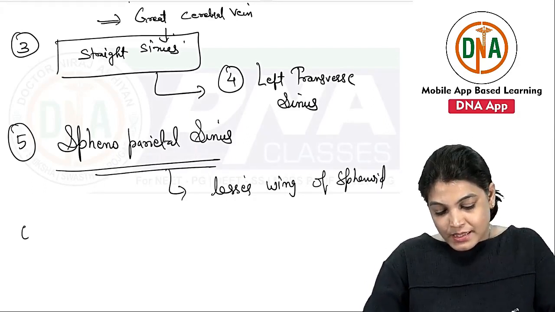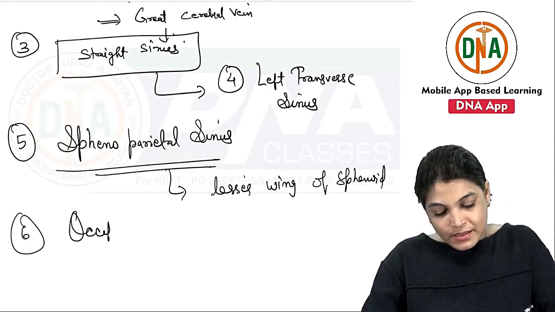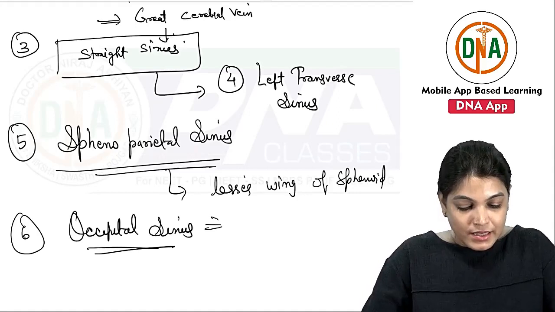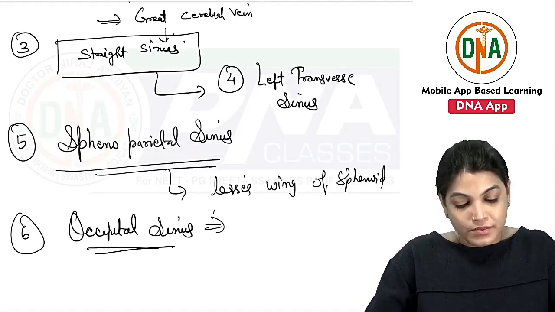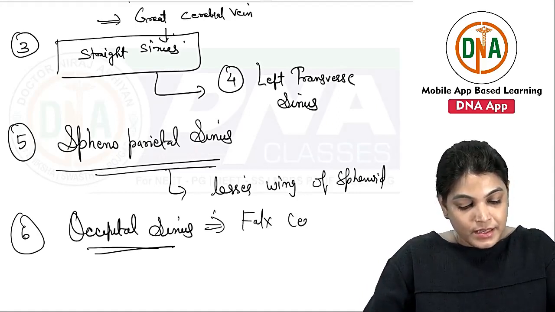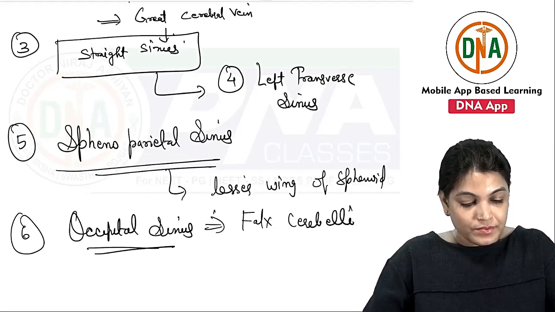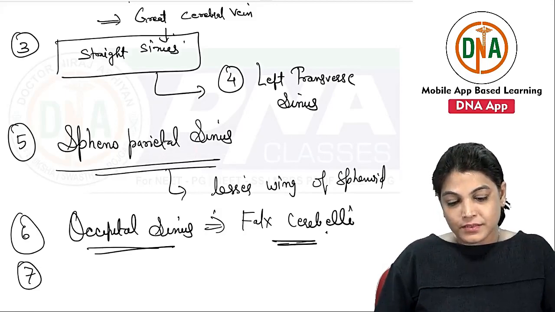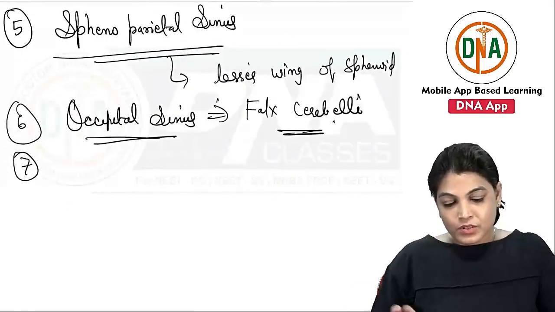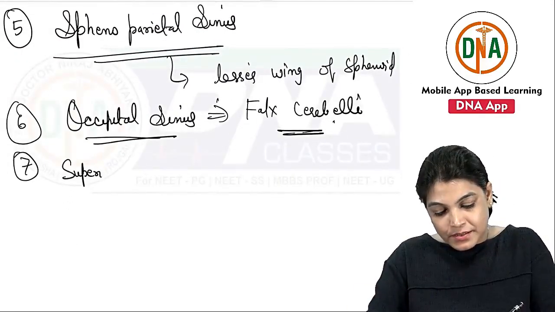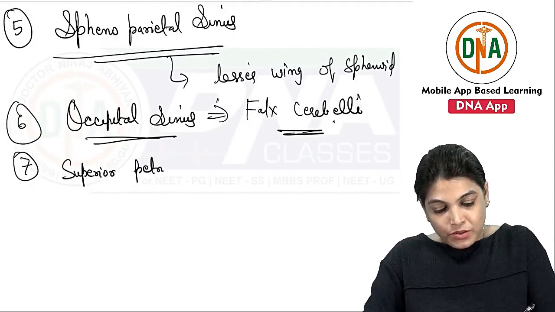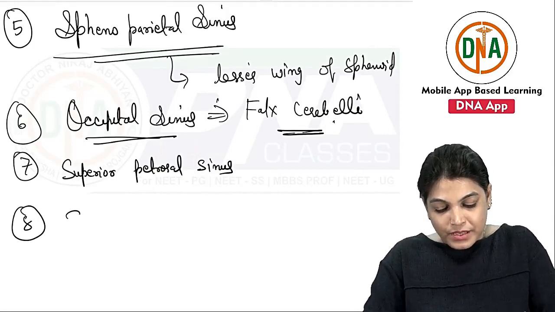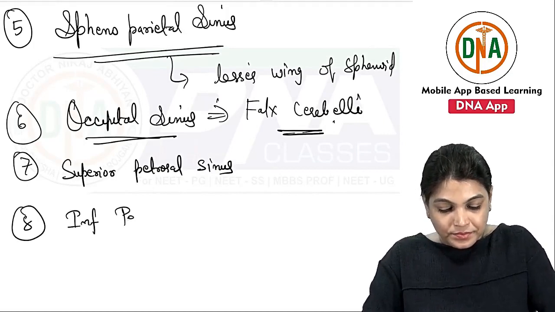Other small sinuses like the occipital sinus lies in relation to the falx cerebelli. Other sinuses are the superior petrosal sinus and the inferior petrosal sinus.